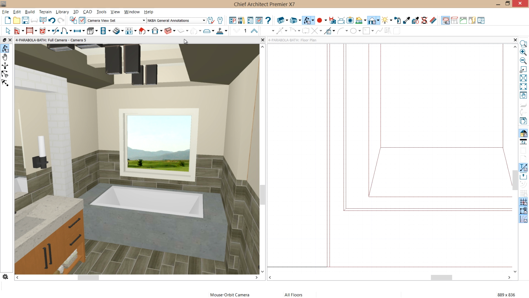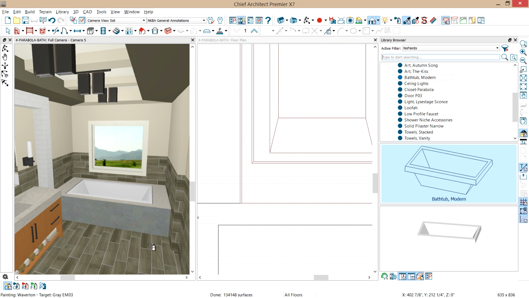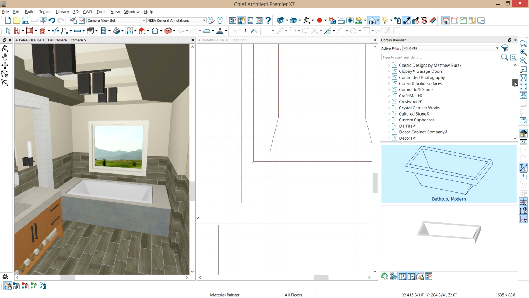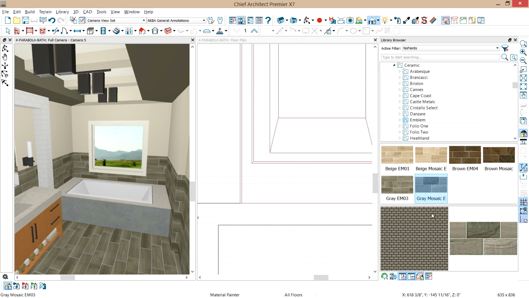And using our material eyedropper in a 3D view, let's grab the material off the sink. We'll click it on the top of that element, and then let's go into our library and let's find a matching tile that's smaller in the Dell Tile catalog. I believe is where I got the original one. So let's scroll down into the Dell Tile catalog, and it should be ceramic, emblem, and here's their mosaic tile. Let's grab that material and we'll apply it to that tub platform.